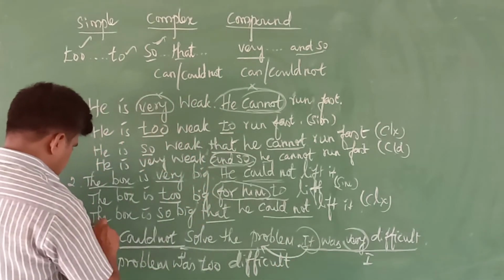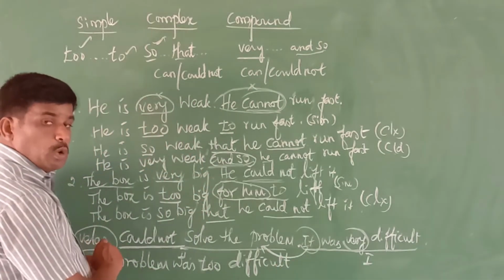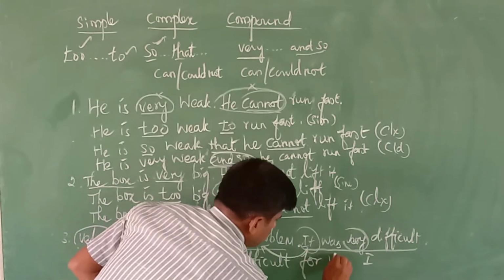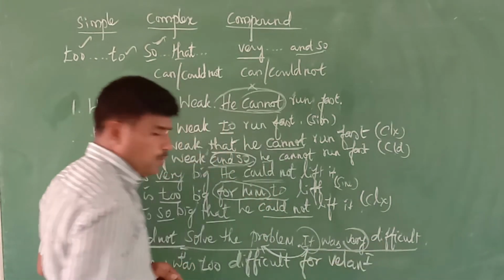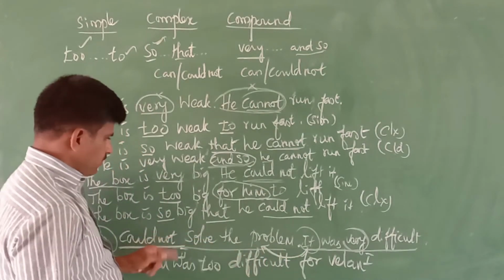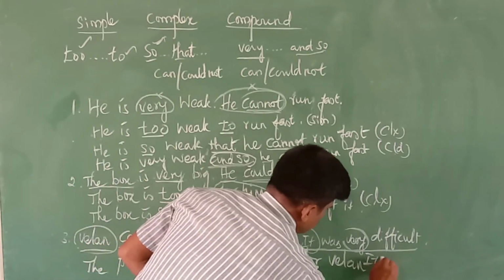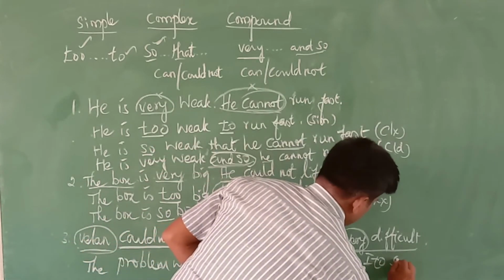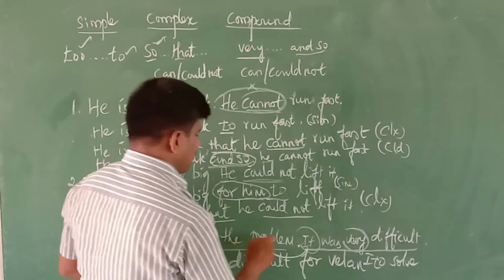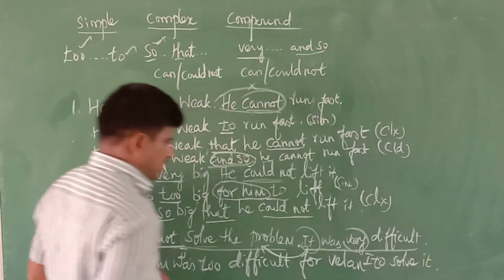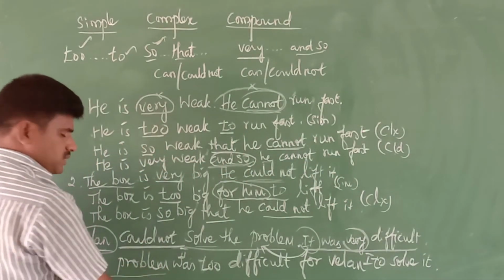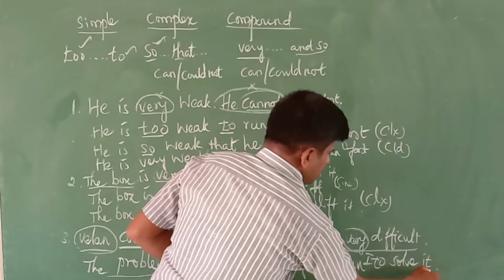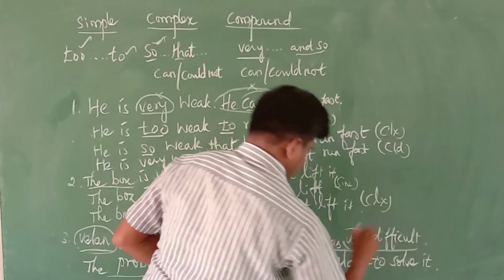We should mention the name here. For whom is the problem too difficult? The problem is too difficult for Valen. Then one more "to" is left, that is "to solve". Again, we mentioned the problem already in the first sentence, so we need not write the same subject again. Instead, use the pronoun "it".